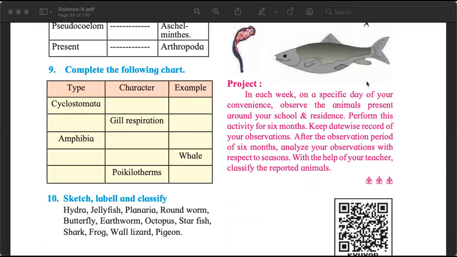So this is where we will end. I will complete the slides and share with you. The last slide will mention what the homework questions are. We are getting a lot of information in this chapter. Please catch up. Don't leave it to the end. One of the easier chapters in science.